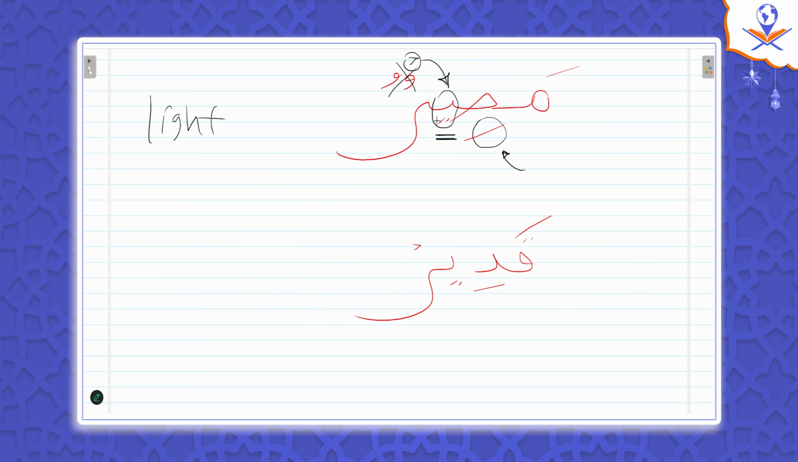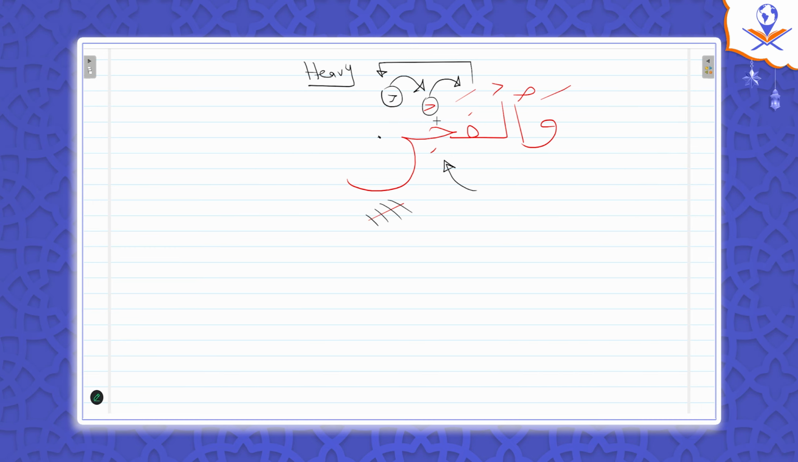You understand? So this ra is heavy in case I stop. So it becomes like this. Wal fajr. Light or heavy ra? Heavy. والفجر. والفجر. فجر. Don't forget the qalqala on this jim. والفجر. فجر. Okay.